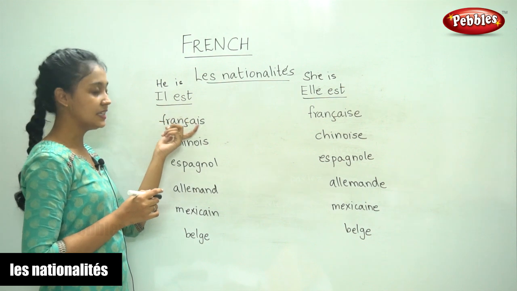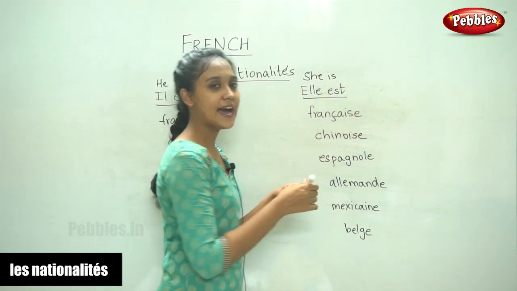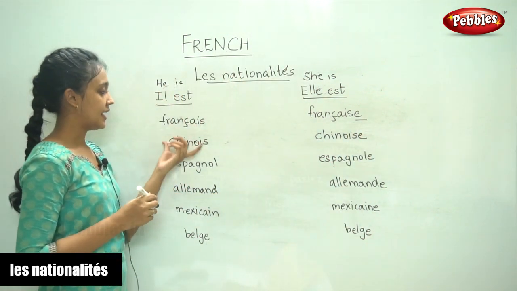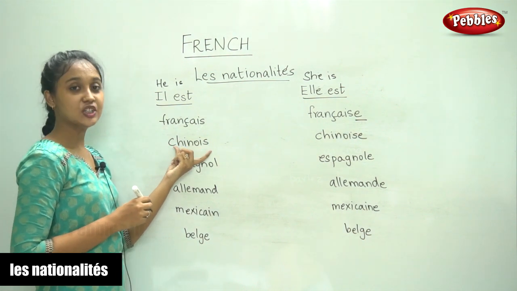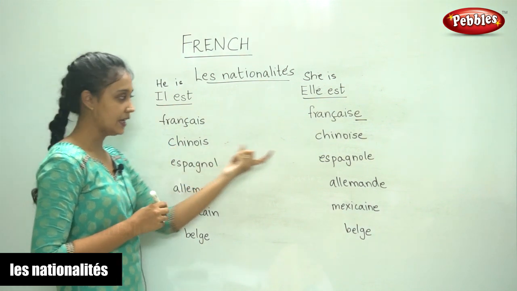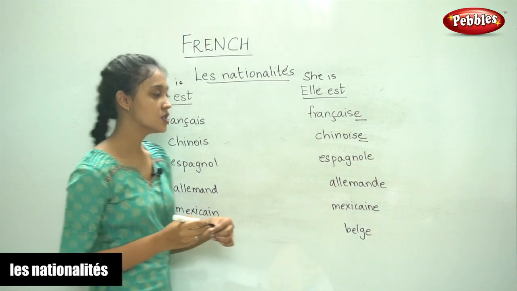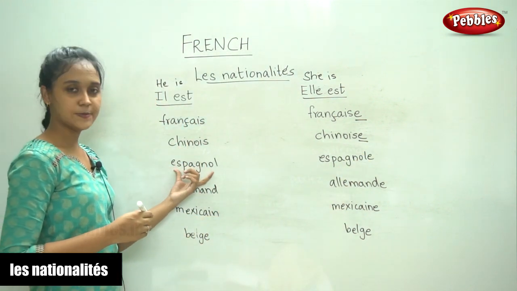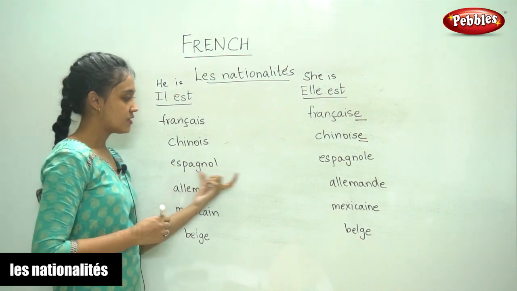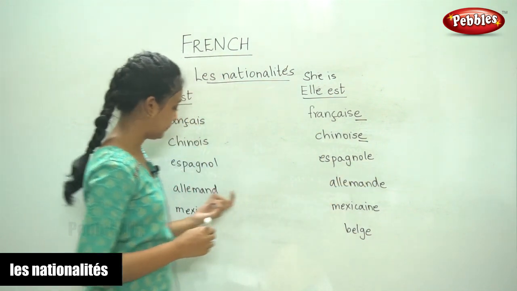So in the masculine it is spelled this way, and for the feminine form we add an E at the end, française. Next, chinois, this means Chinese. So for the masculine it is spelled this way, and for the feminine form we add an E. So similarly, espagnol, it means Spanish, from Spain. Similar to that, for feminine form we add E.